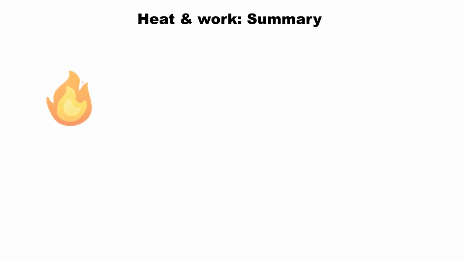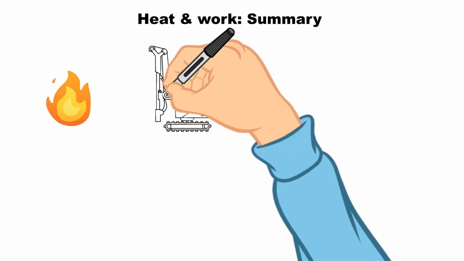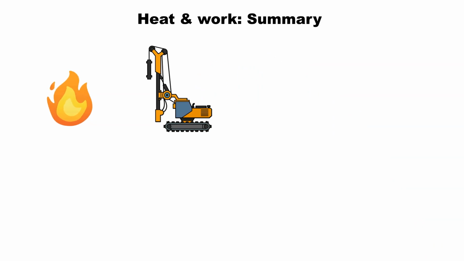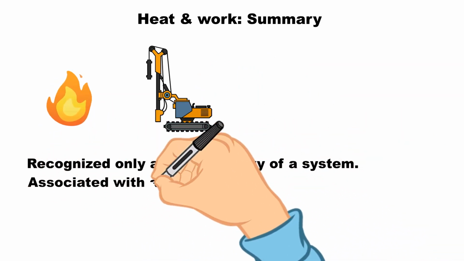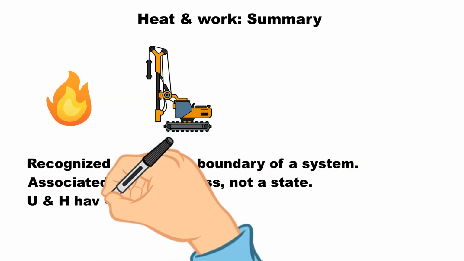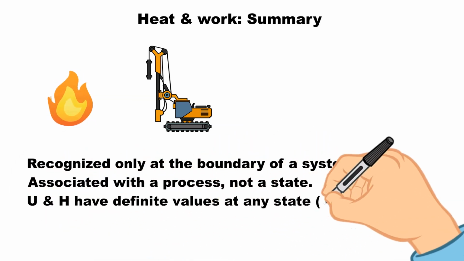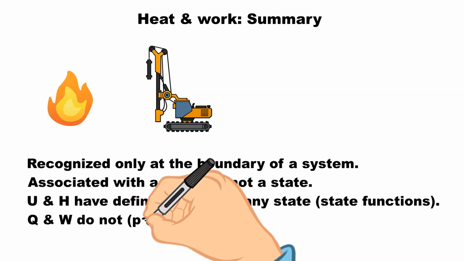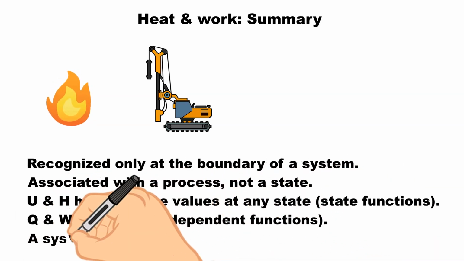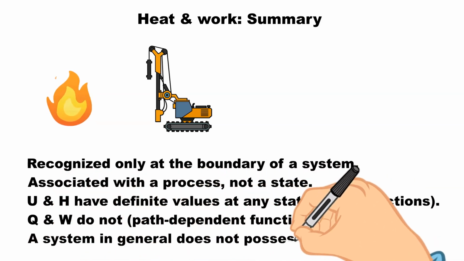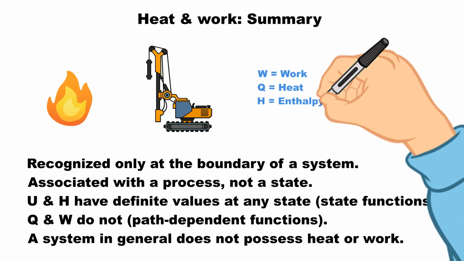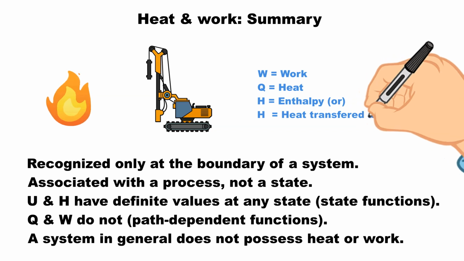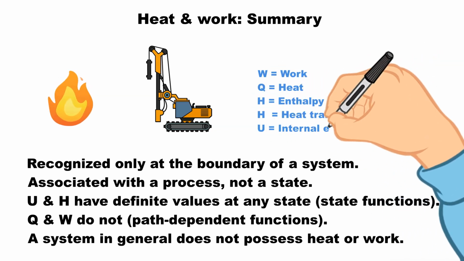Here is the summary of heat and work. They both are recognized only at the boundary of a system. As they cross the boundary, they are associated with a process, and not a state. Unlike internal energy and enthalpy, which have definite values at any state, heat and work do not. Heat and work are path-dependent functions. A system in general does not possess heat or work, but energy can be transferred to a system by means of heat or work.